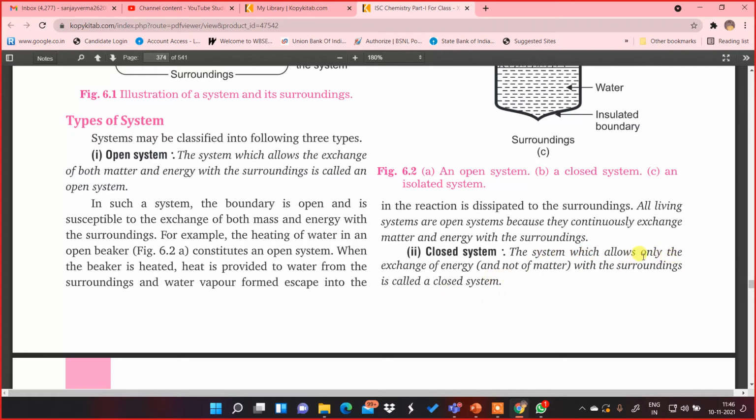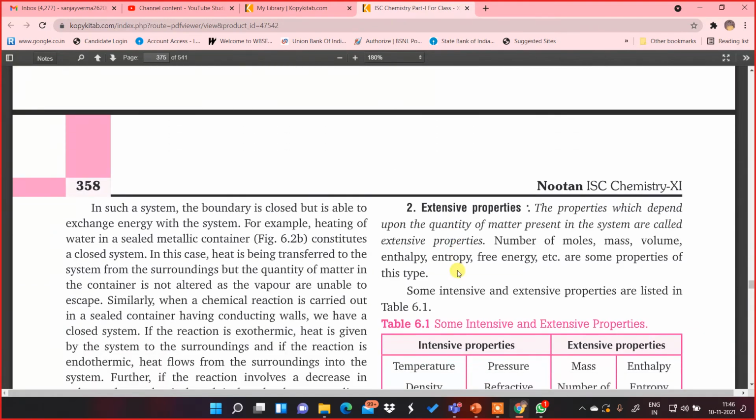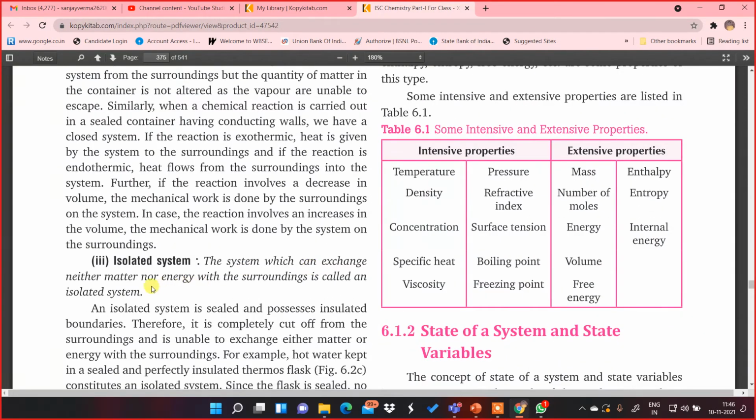Okay, so here remember, only the exchange of energy in a closed system. But if you come down and look at an isolated system, the system which can exchange neither matter nor energy with the surrounding is called an isolated system. So there is exchange of nothing over here, no matter, no energy. That comes under isolated system.